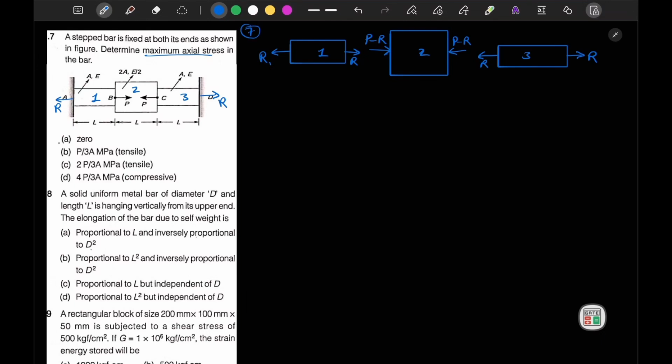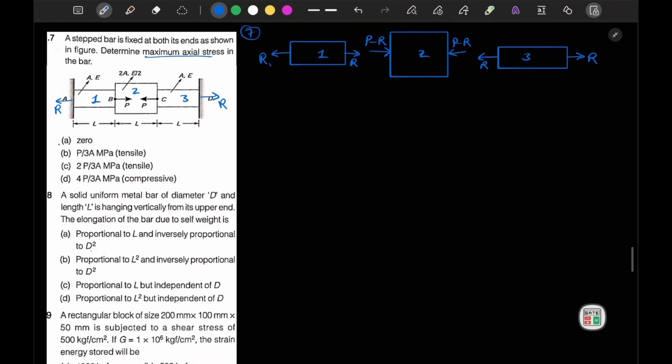First, to obtain our load, we have to calculate the value of R. Since it is fixed at both ends, we can use the compatibility equation that net deflection, the net elongation, is 0. So delta is equal to 0. Delta is equal to delta 1 plus delta 2 plus delta 3, and delta 1 will be positive because there is extension: R into L, all having the same length L, upon AE.